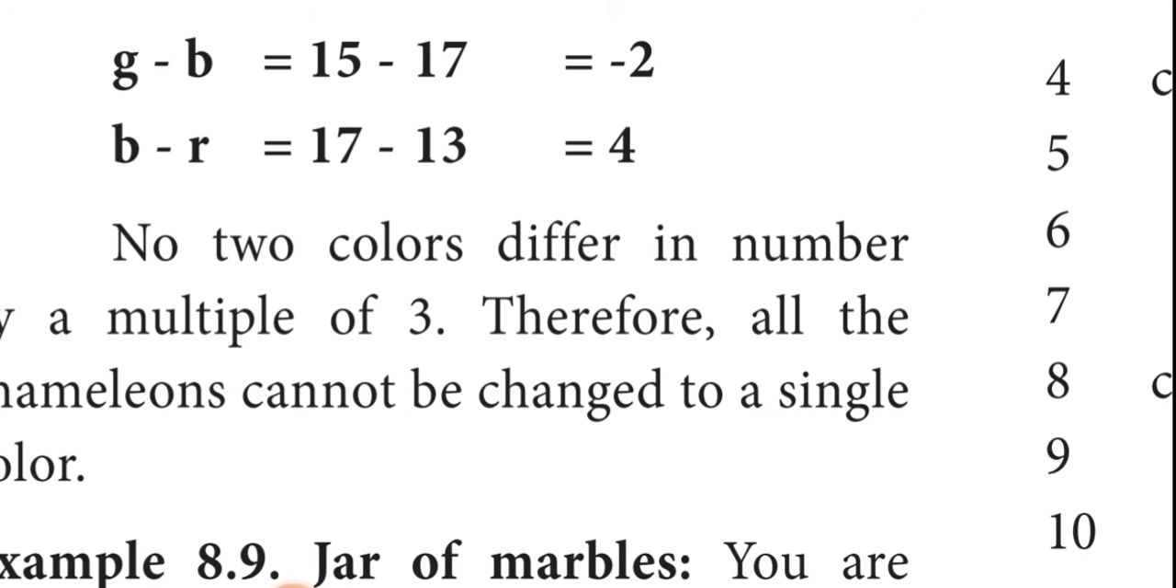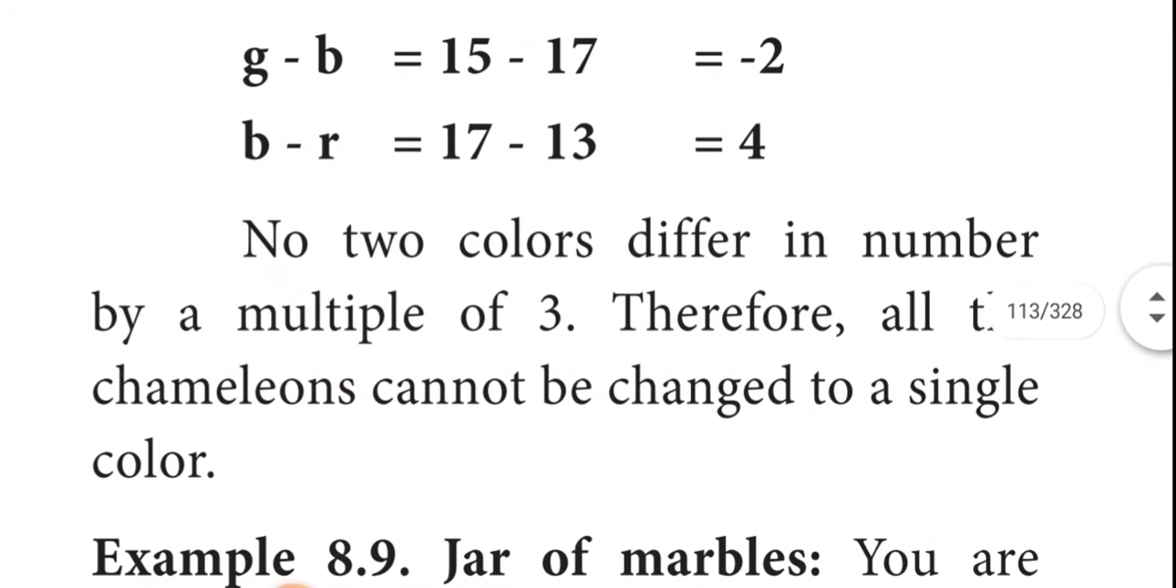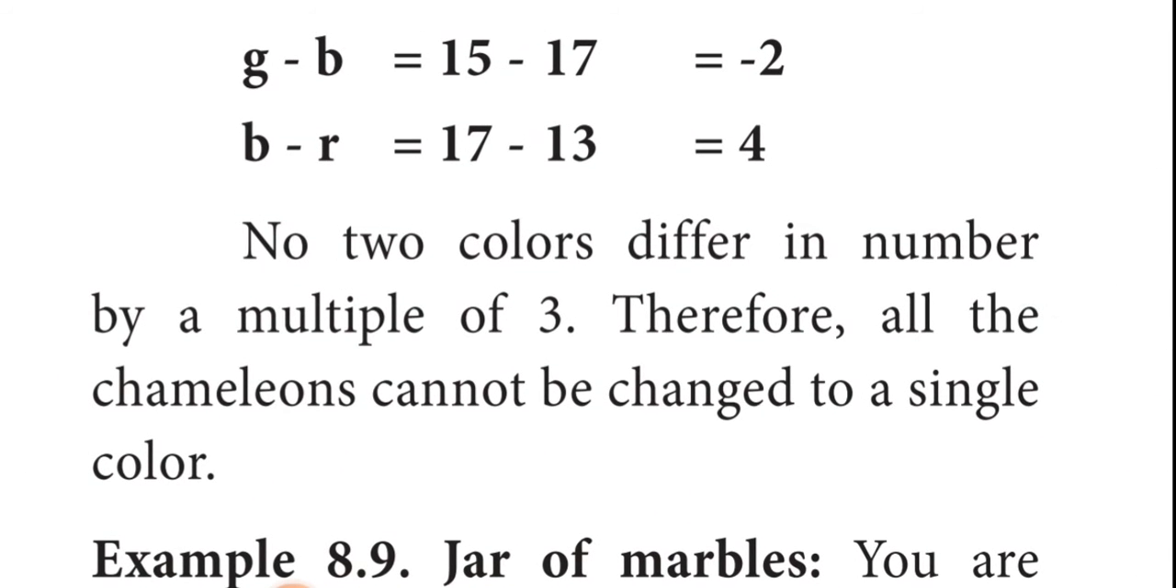And then b minus r, blue minus red chameleons: 17 minus 13, what result do you get? We get the value 4. No two colors differ in number by a multiple of 3. So the first one is minus 2, the second is also minus 2, and the third one is 4. So no two colors differ by a multiple of 3. Therefore all the chameleons cannot be changed to a single color. So it is not possible for all the chameleons to change into a single color for this count.